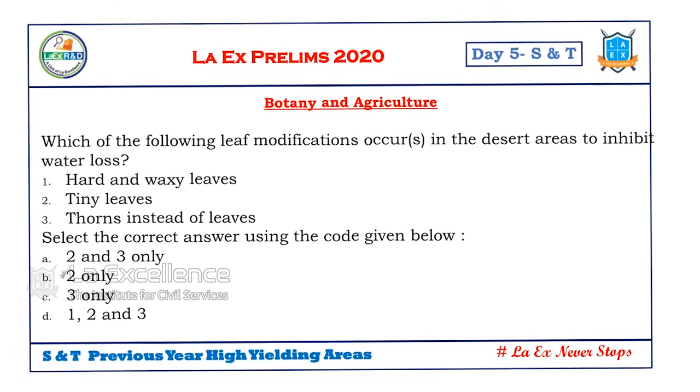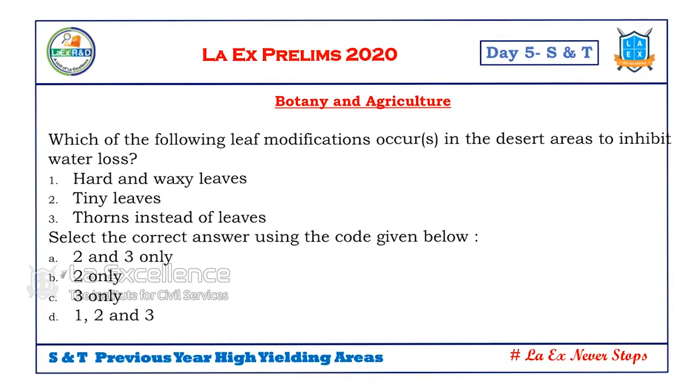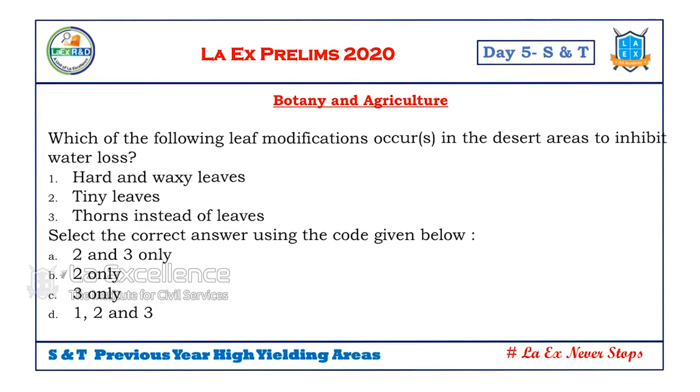Next issue, this is important. Botany and agriculture. Some people categorize it as environmental issues, some people categorize it as science and technology issues. But as we have a separate section for biology, we are taking up this issue, botany and agriculture issues. Which of the following leaf modifications occurs in the desert areas?